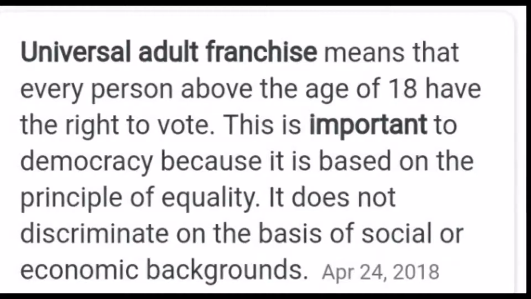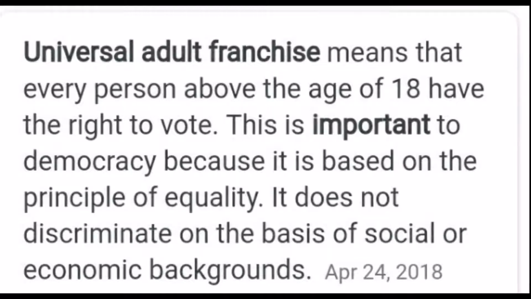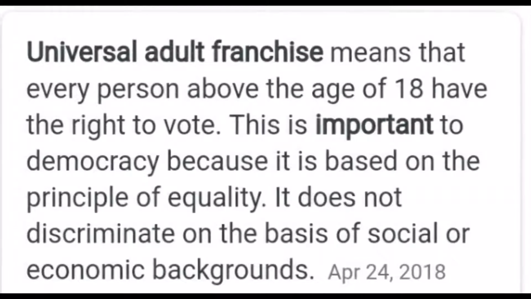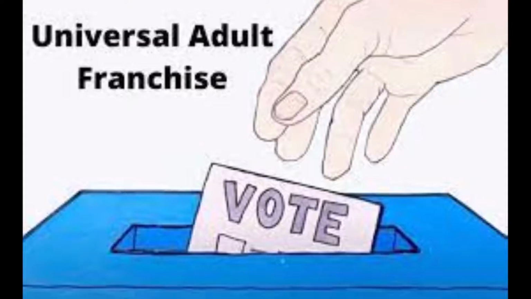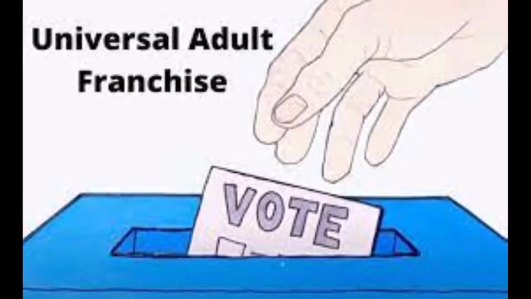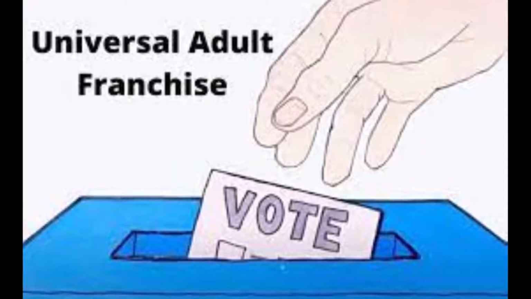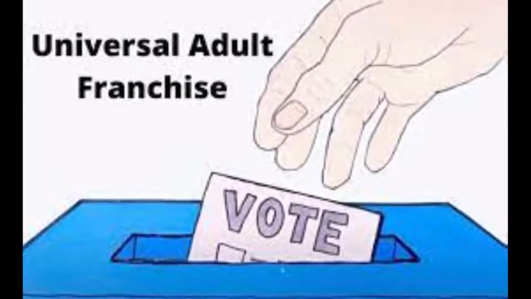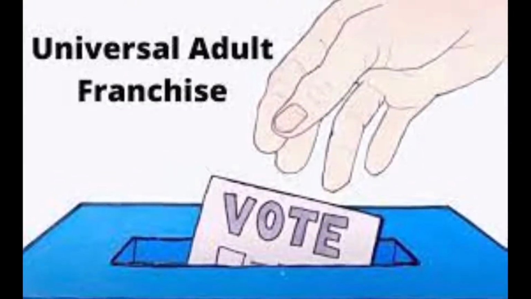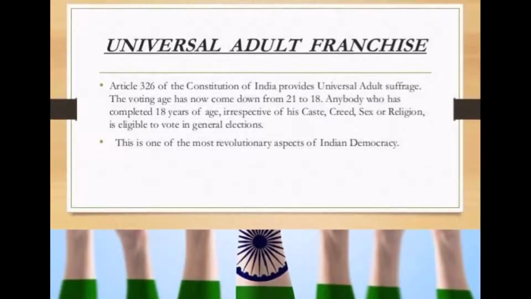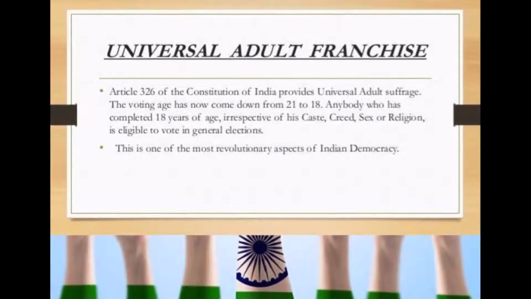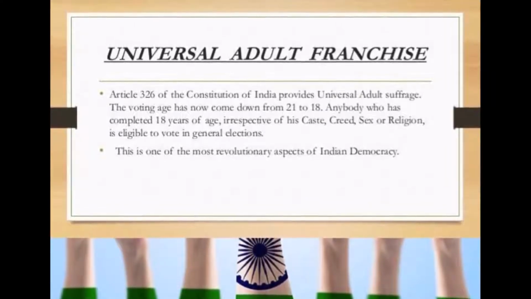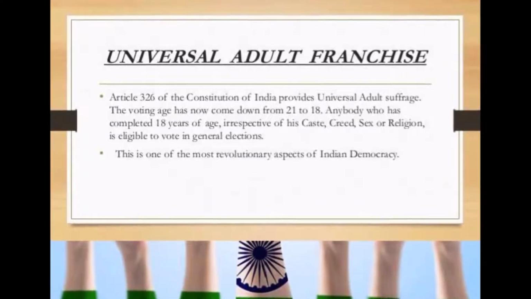Who can choose members? All Indian citizens above the age of 18 have the right to vote to elect their representatives. This is called universal adult franchise. The names of those who can vote are recorded in the voters list. The President of India may nominate or appoint up to 2 members from the Anglo-Indian community to the Lok Sabha if there are not enough elected members to represent the community.